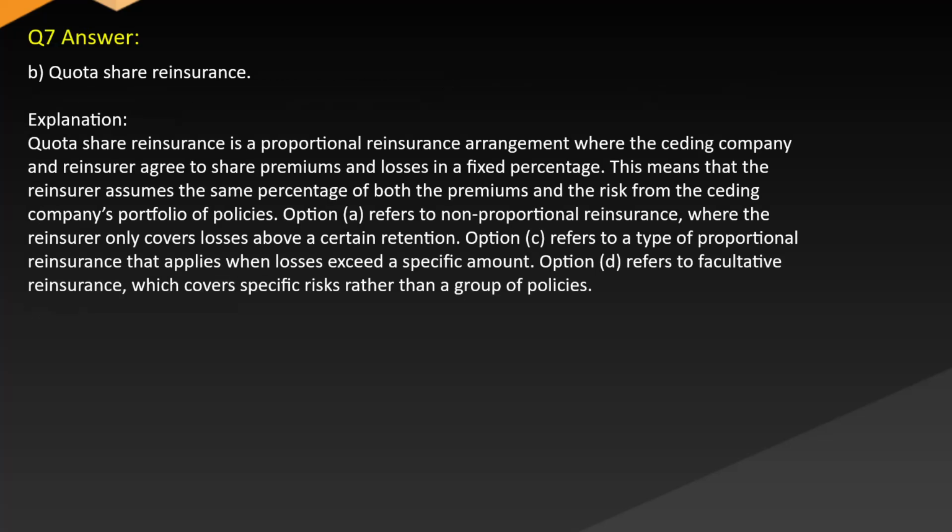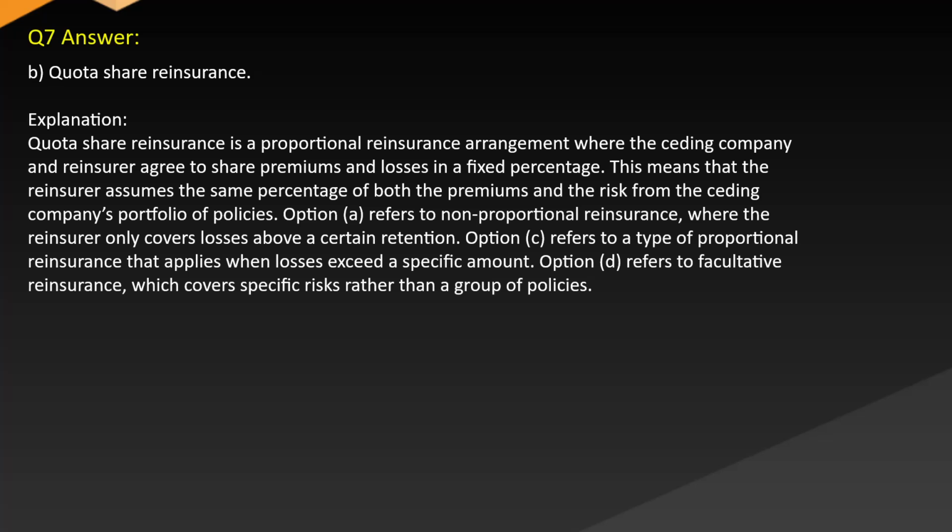Answer: B. Quota share reinsurance. Explanation: quota share reinsurance is a proportional reinsurance arrangement where the ceding company and reinsurer agree to share premiums and losses in a fixed percentage. This means that the reinsurer assumes the same percentage of both the premiums and the risk from the ceding company's portfolio of policies. Option A refers to non-proportional reinsurance, where the reinsurer only covers losses above a certain retention.